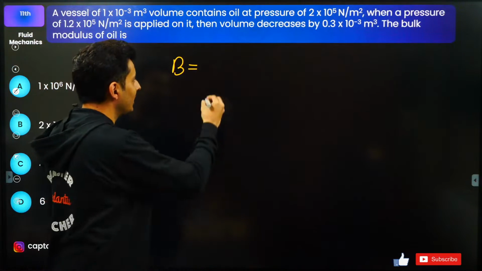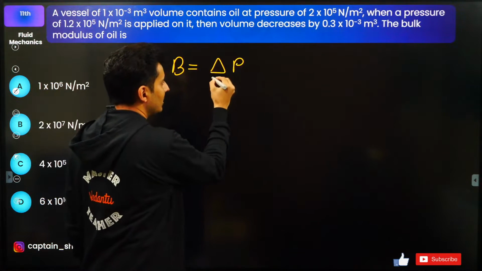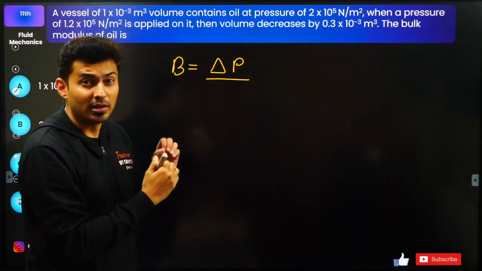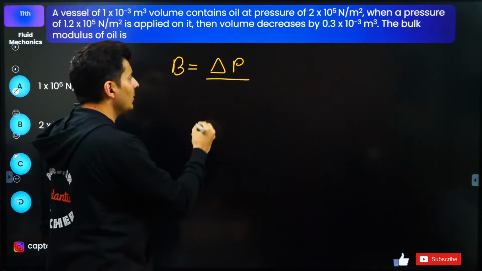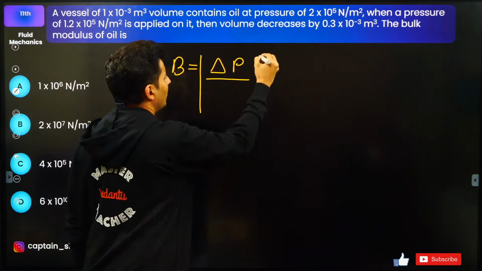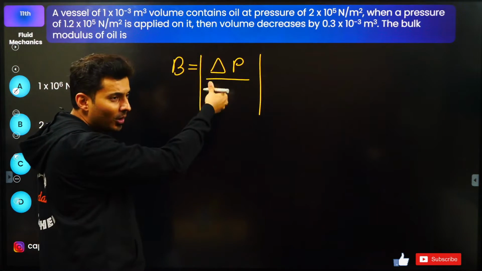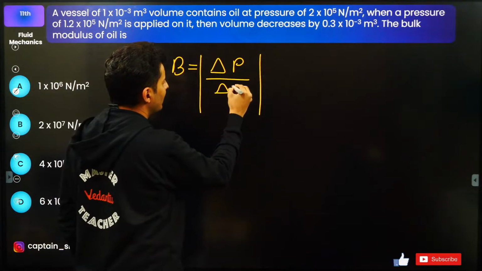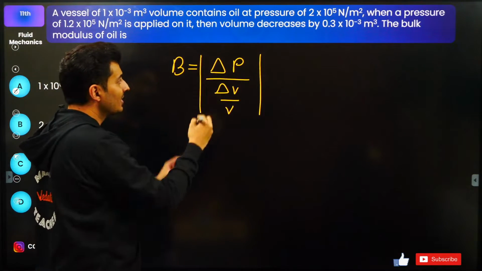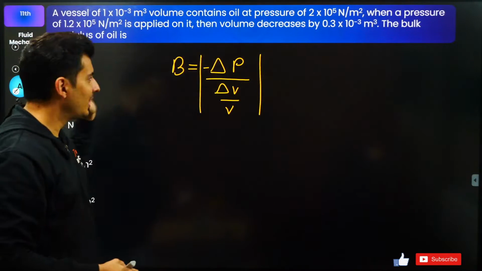The bulk modulus formula is nothing but delta P, the pressure which changes, upon the fractional change in the volume. So if you want to just put a modulus, that will be better. It's bulk modulus, so mod value. So fractional change in the volume. This is always delta P, which is very important.